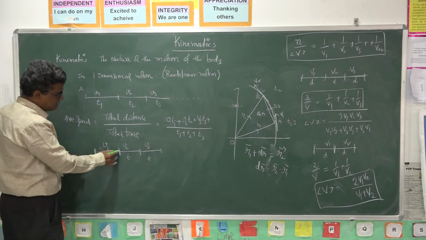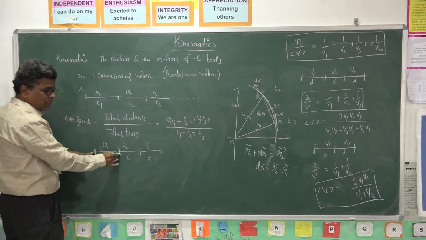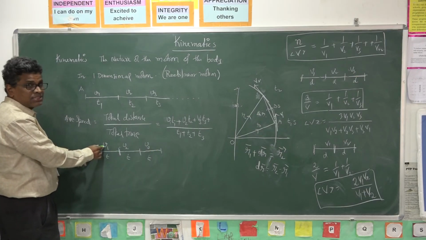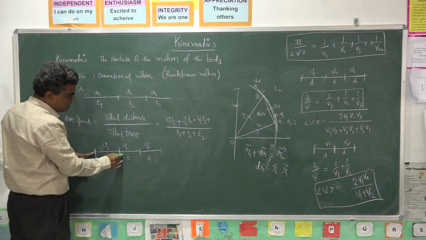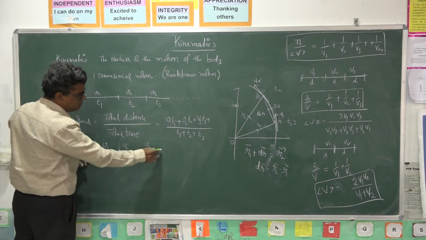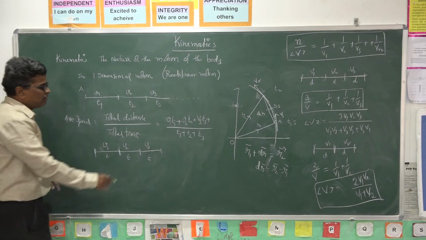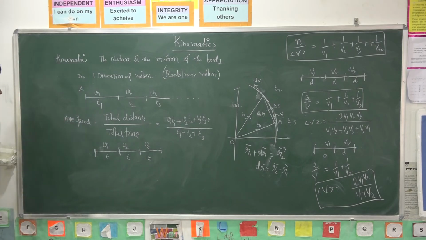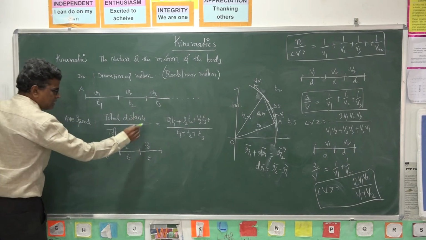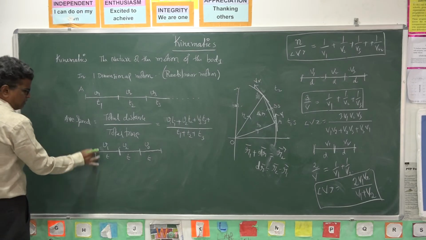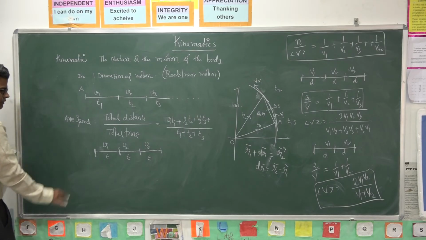Equal intervals. So 1/3 of the time it travels with a speed v1. Next 1/3 it travels with a speed v2. Next 1/3 it travels with a speed v3. Then what is the average speed in this case?